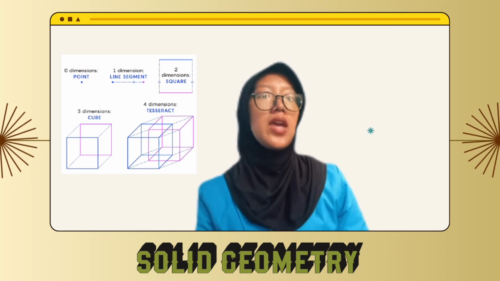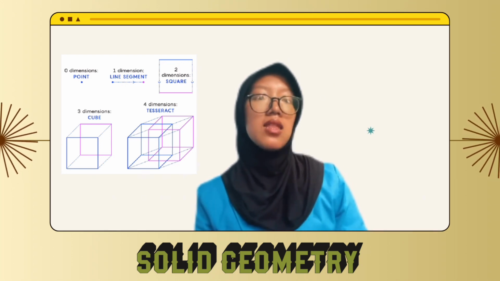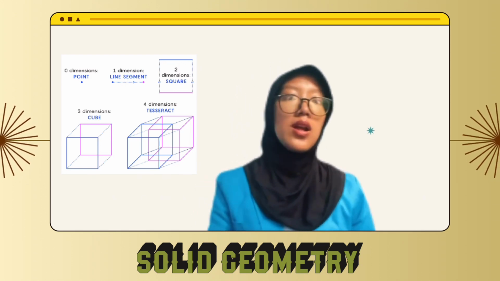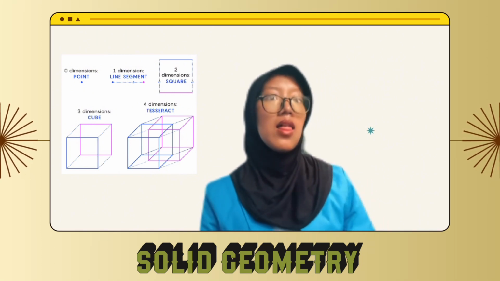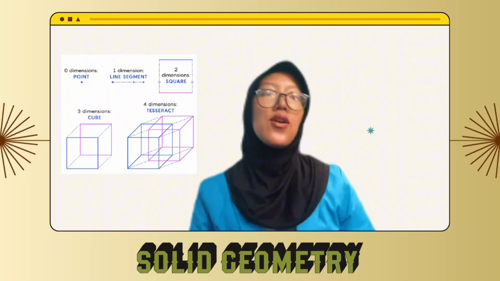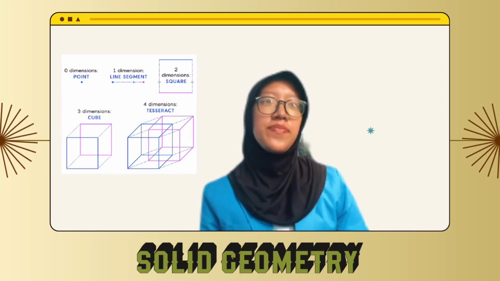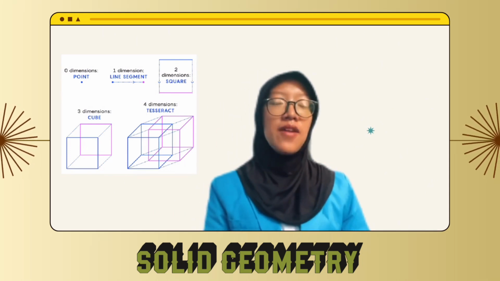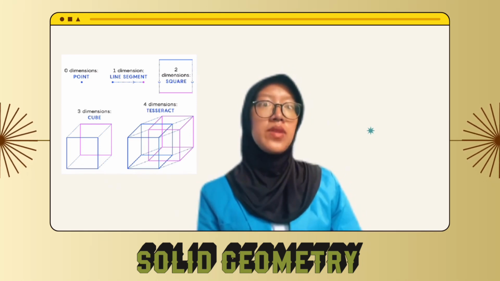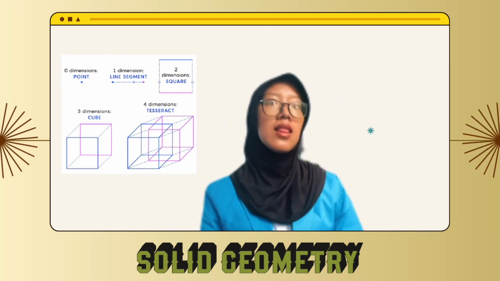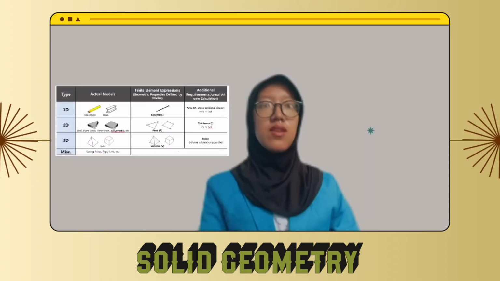Four, three-dimensional shape, a shape with three dimensions, like length, breadth, and height. For example, cube, cuboid, cone, cylinder, sphere, pyramid, prism, etc. Five, higher dimensional shape. There are a few shapes expressed in dimensions higher than three, but we usually do not study them in middle level mathematics.